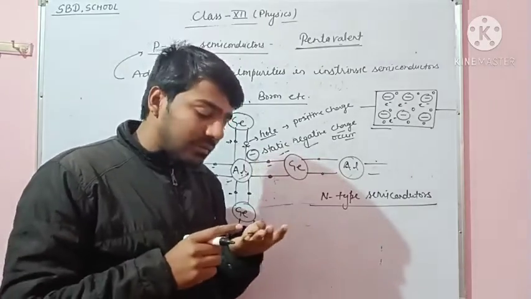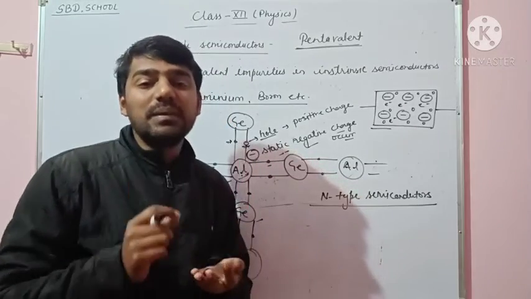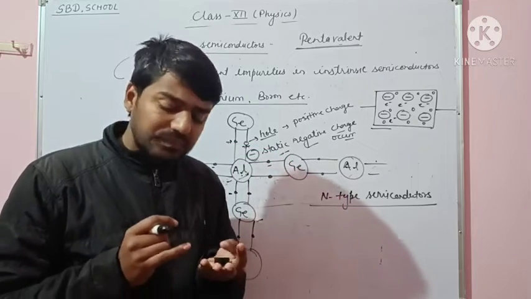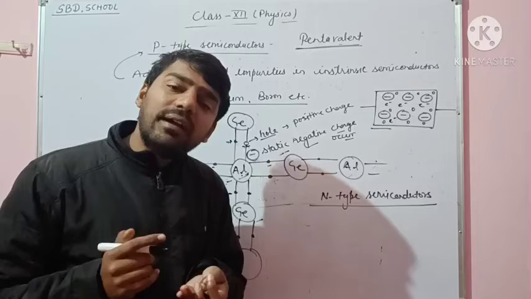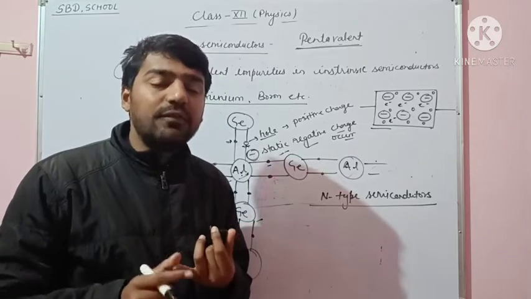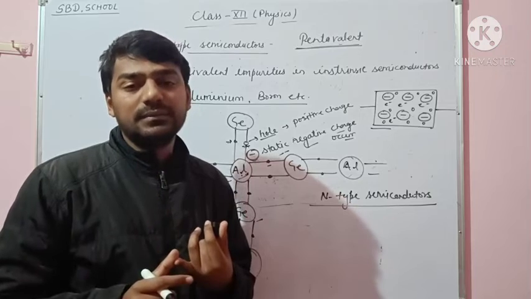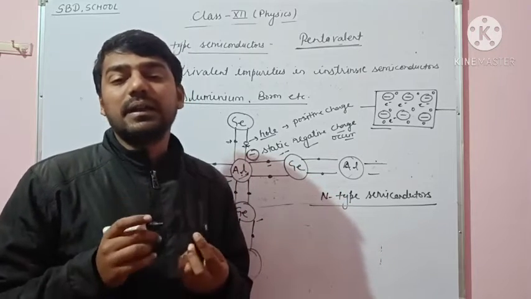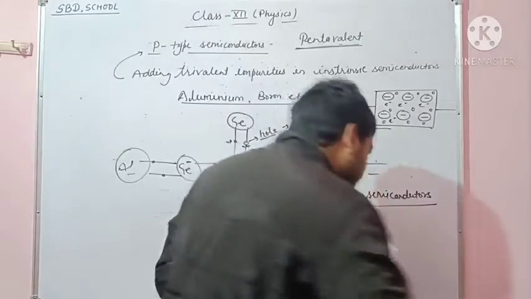The difference between p-type and n-type semiconductors is that if we add trivalent impurities, then p-type semiconductors are formed, and if we add pentavalent impurities, then n-type semiconductors are formed.